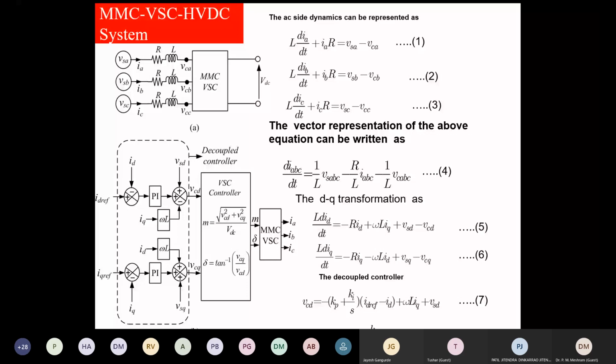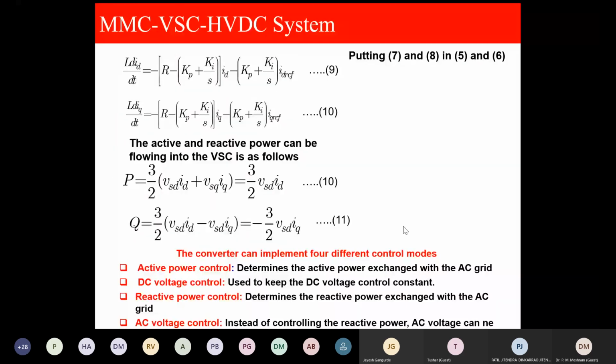This is the power, active power in DQ. Active power depends on the D component and reactive power depends on the Q component. So the active power controller determines active power.